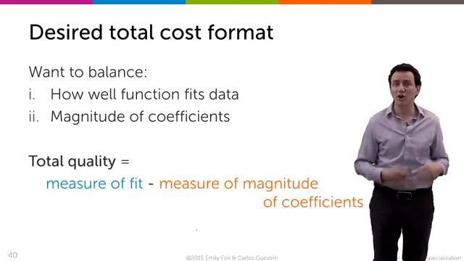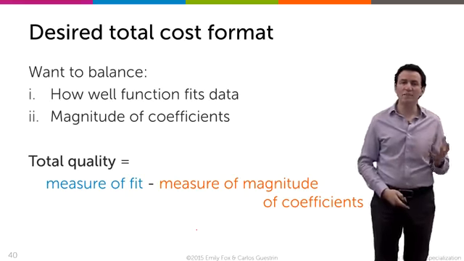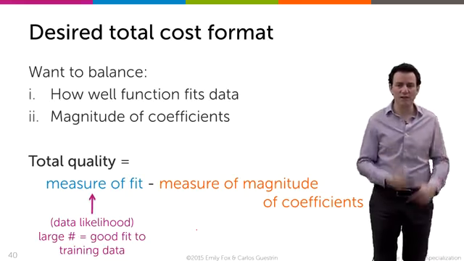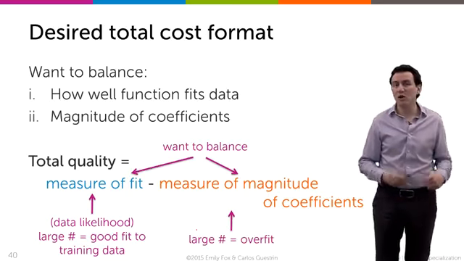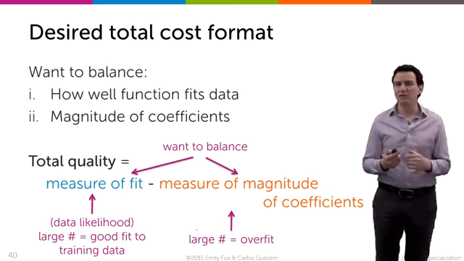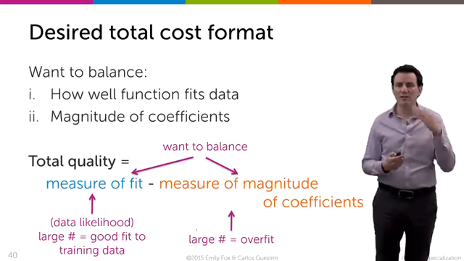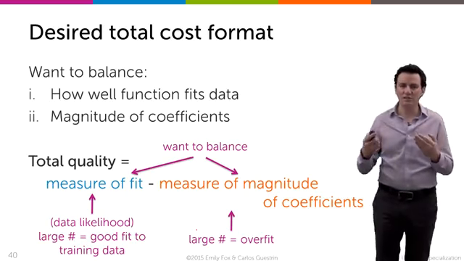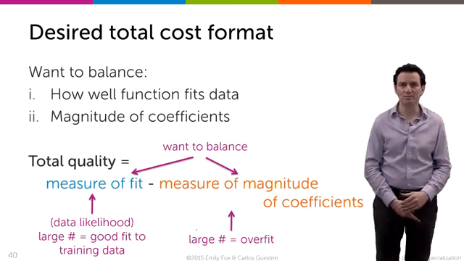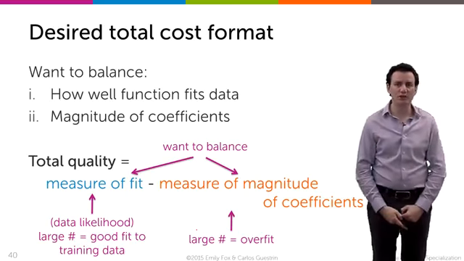In the context of logistic regression, we're balancing two things to measure total quality. The measure of fit, which was the data likelihood, the thing that's bigger is better, how well I fit the data. And then the magnitude of the coefficients, where the coefficients are too big, are problematic. So we have one thing we want to be big, the data likelihood, and another thing we want to be small, which is the magnitude of coefficients. We're going to optimize the quality minus this complexity metric here. And so we want to balance between the two. So what do those mean? Let's instantiate them more clearly in the context of logistic regression.